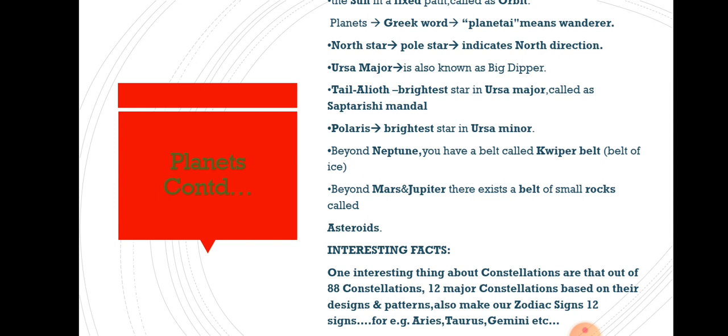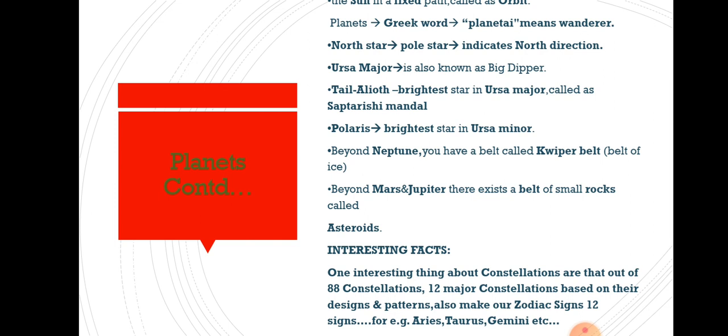North Star is also known as Pole Star, and Pole Star and North Star are the same thing, and it helps us to indicate the northern direction. In the northern direction, there is one brightest star, and it helps us to know the northern direction. As I discussed in the earlier class while we were discussing constellations, the name Ursa Major came again. Ursa Major is one of the prominent constellations that we know.